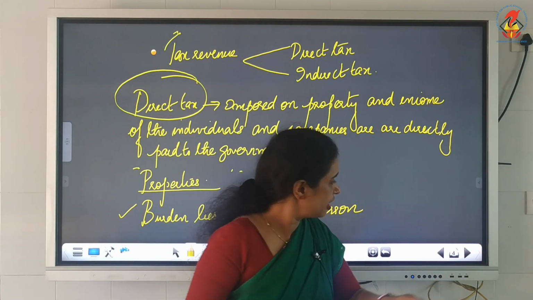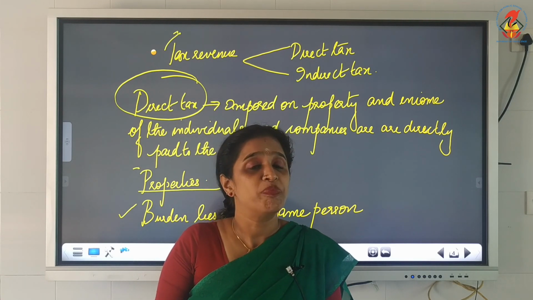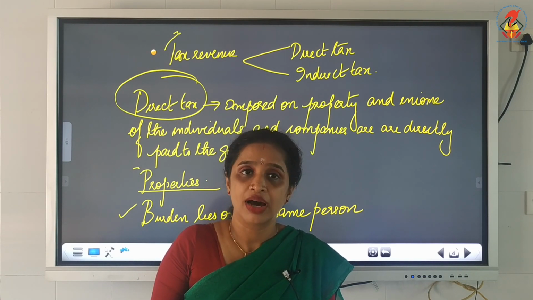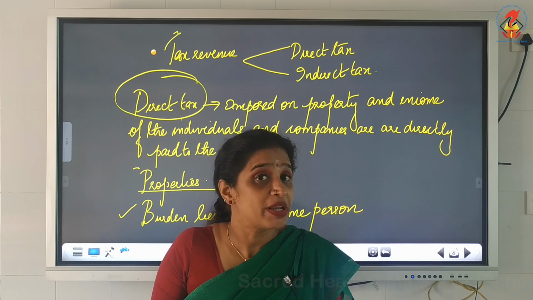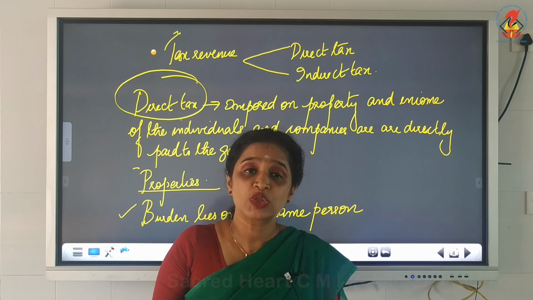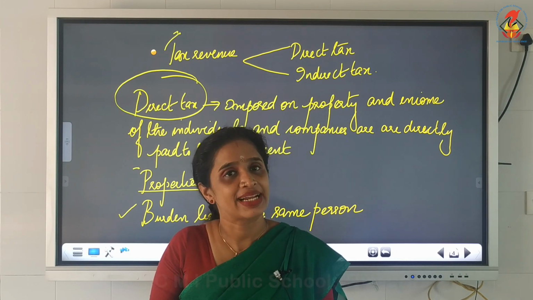Tax revenue. Now you all are very much familiar with tax. The two main types of tax that we pay are direct tax and indirect tax. What is meant by direct tax? The tax we pay directly to the government is known as the direct tax.